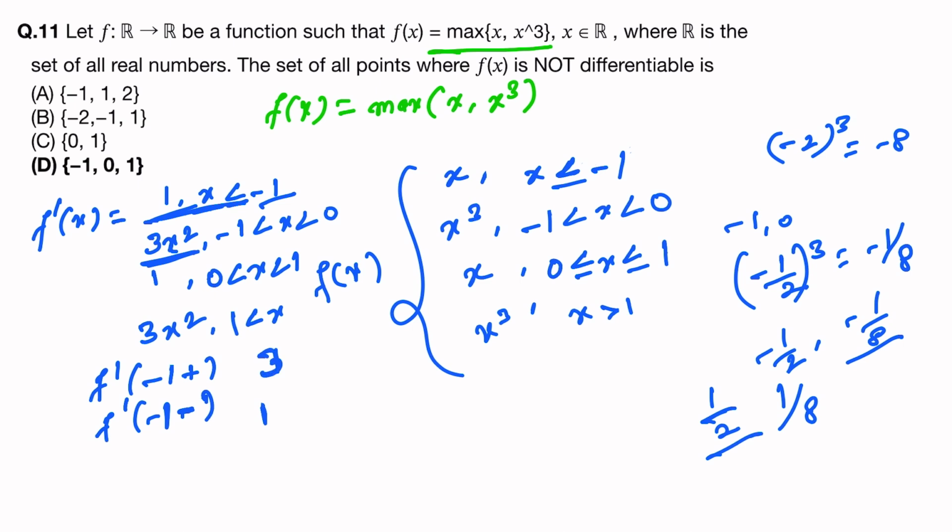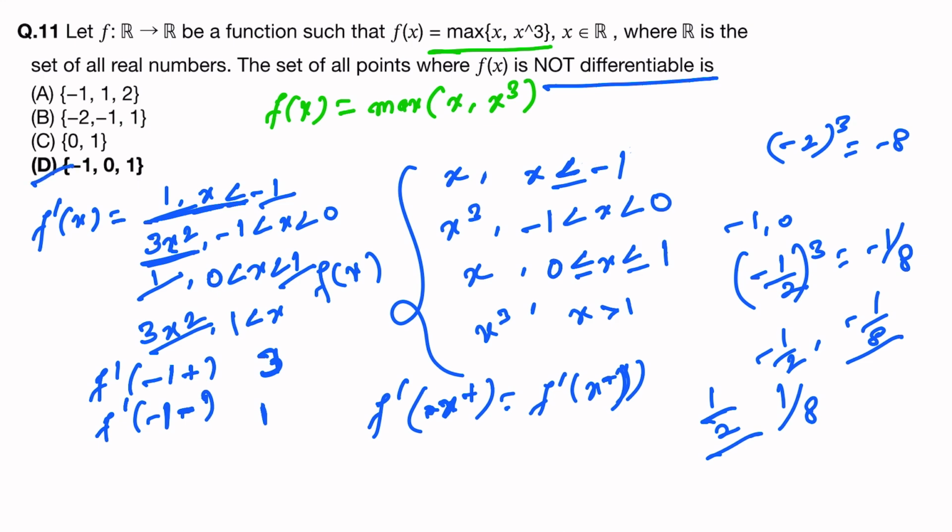For being differentiable, the limit from the positive and negative sides should both be equal. So f dash x plus should be equal to f dash x minus. Okay, so here both are not becoming equal. We can see at 1 also, on one side it is becoming 1, and on the other it is becoming 3. So the set of all points where f of x is not differentiable is -1, 0 and 1. Okay.